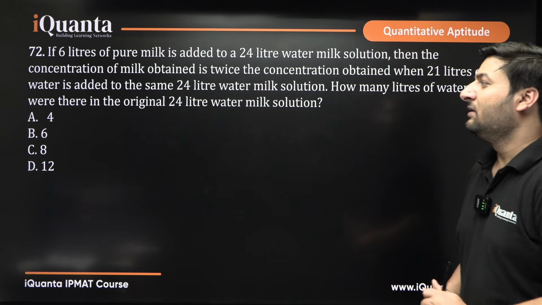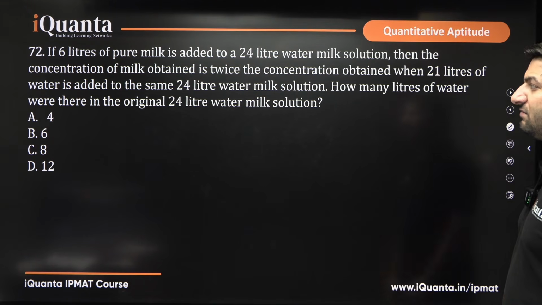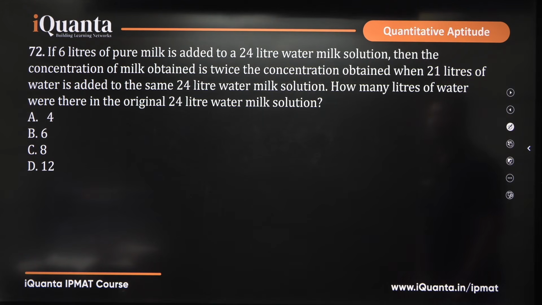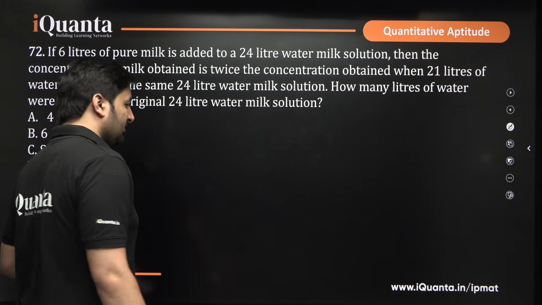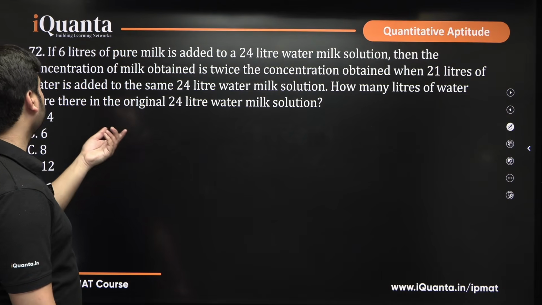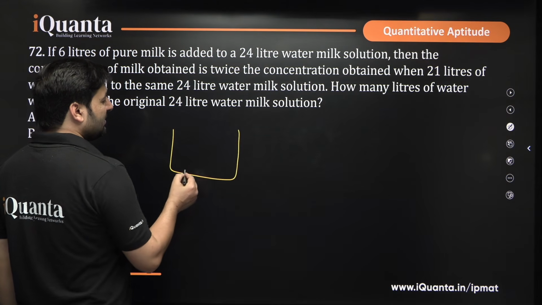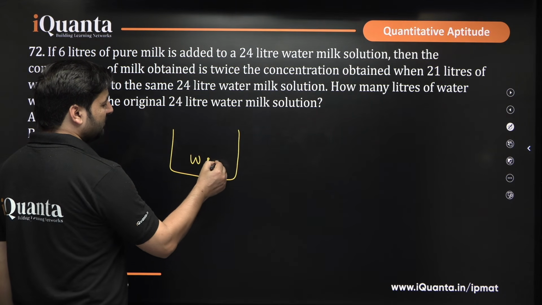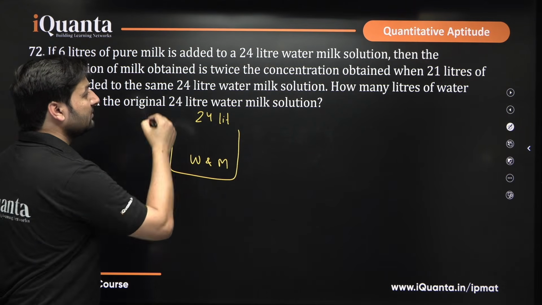Okay. This question is: if 6 liters of pure milk is added to a 24 liter water milk solution, then the concentration of milk obtained is twice the concentration obtained when 21 liters of water is added to the same 24 liter water milk solution. How many liters of water were there in the original 24 liter water milk solution? So this is more of a tongue twister. If 6 liters of pure milk is added to a 24 liter water and milk solution.